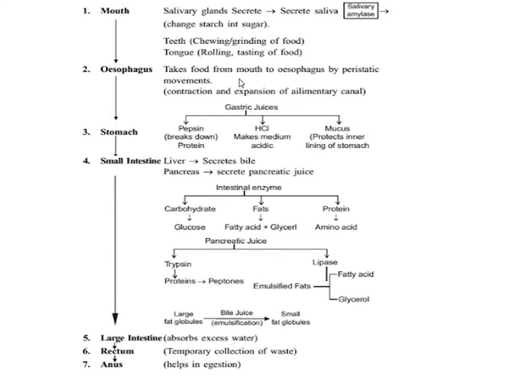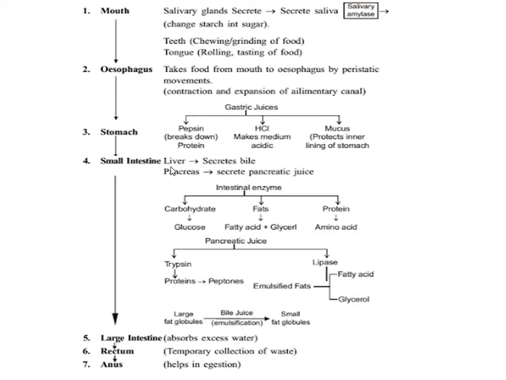Then the food passes from the mouth through the esophagus by the peristaltic movement, and reaches the stomach. In the stomach, the gastric glands secrete the gastric juice. Gastric juice contains pepsin, HCl and mucus. Pepsin breaks down proteins, HCl makes the medium acidic, and mucus protects the inner lining of the stomach. From the stomach, the food goes into the small intestine.